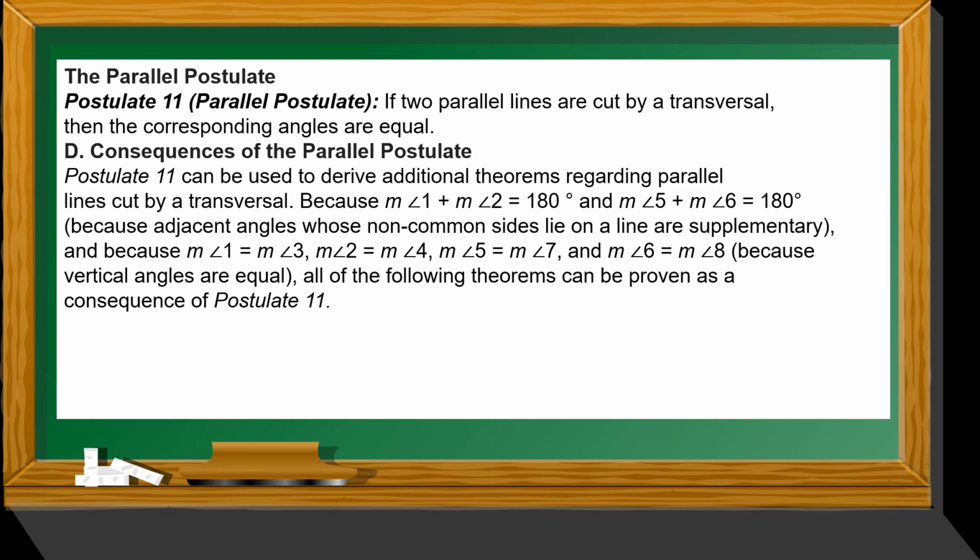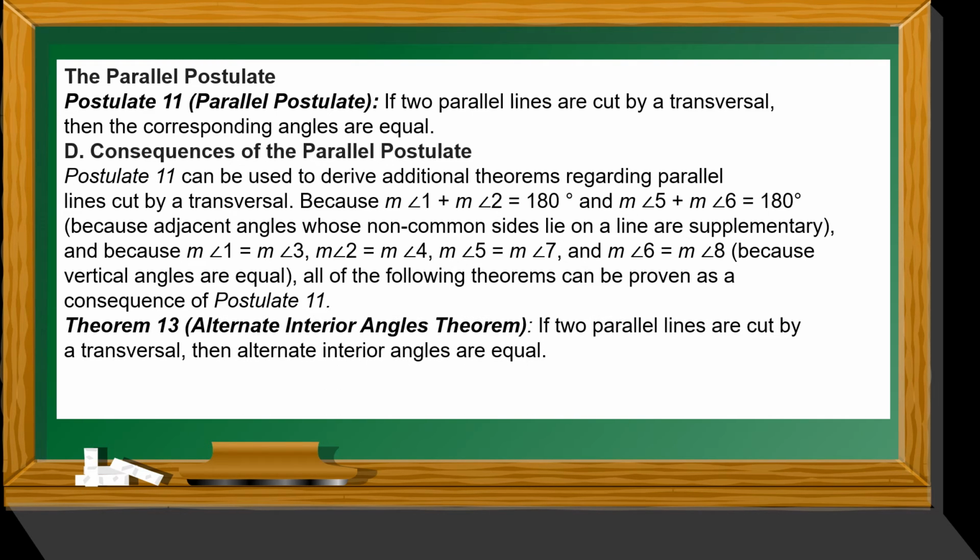And because the measure of angle 1 is equal to the measure of angle 3, angle 2 is equal to angle 4, angle 5 is equal to angle 7, and angle 6 is equal to angle 8, because vertical angles are equal. All of the following theorems can be proven as a consequence of postulate 11, or the parallel postulate.